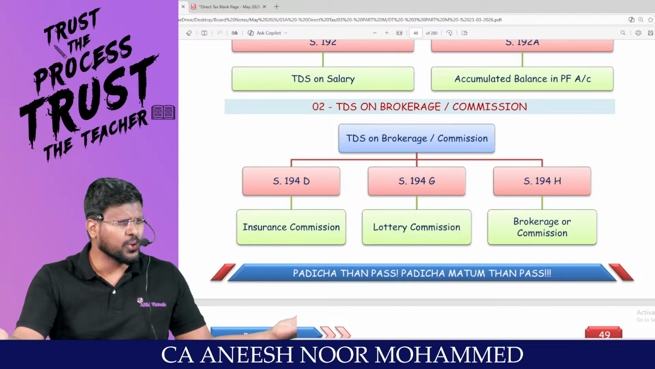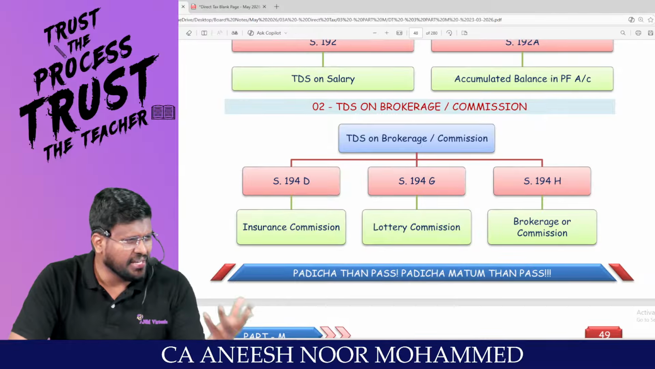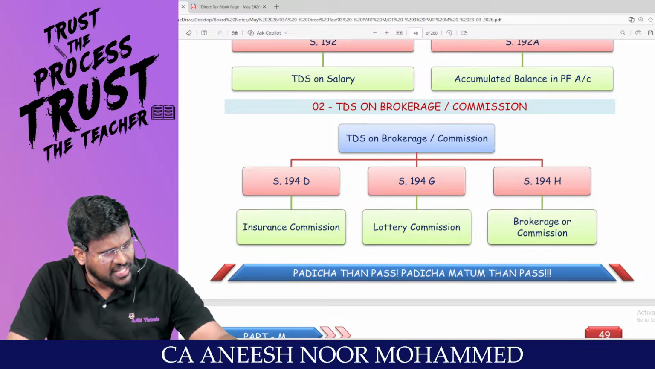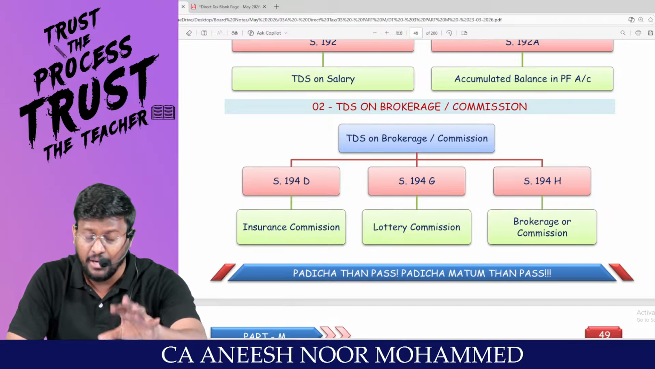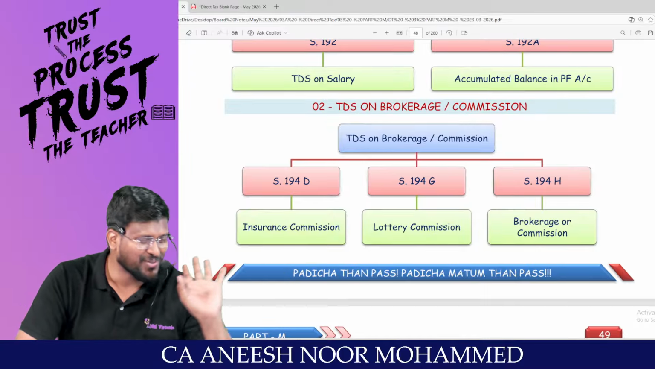so many insurance types are there. Life insurance is there. Medical insurance is there. General insurance is there. Vehicle insurance is there. Like that, so many insurance types are there.